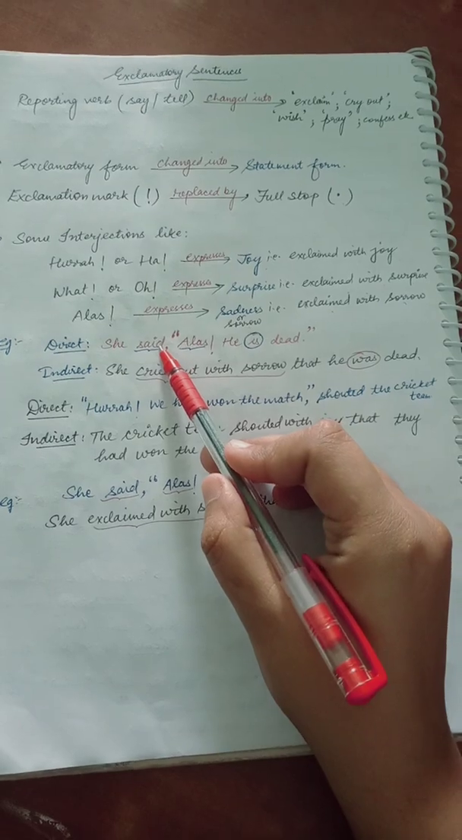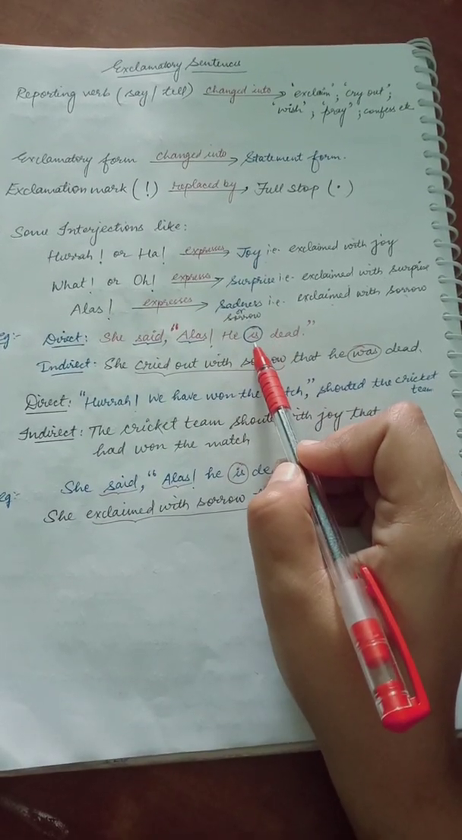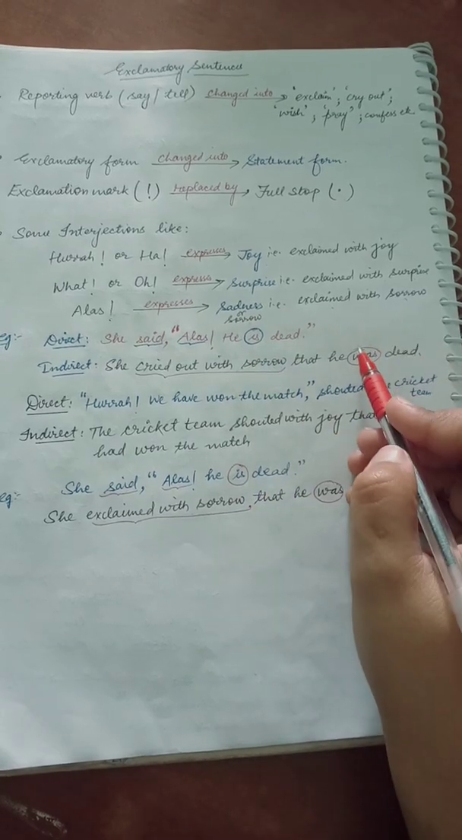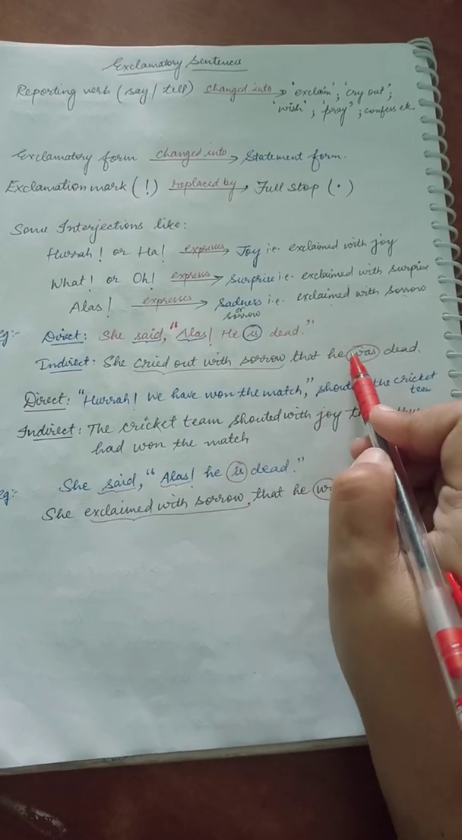That, because said is used, you can change the tense here. If present tense is used, that definitely is present tense, you will replace it with the past tense, that he is will be replaced with what, that he was dead.